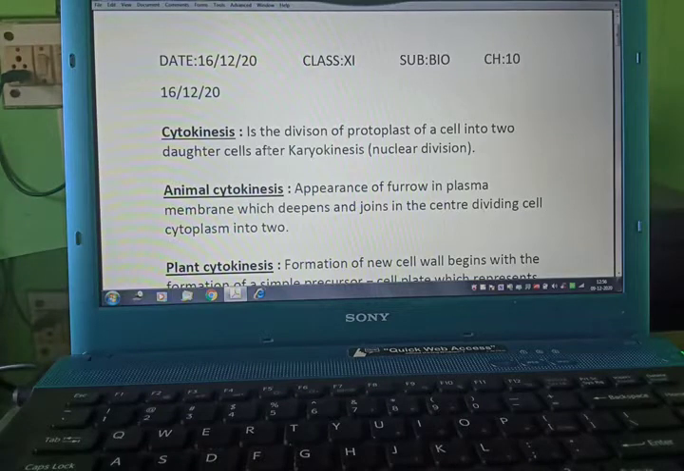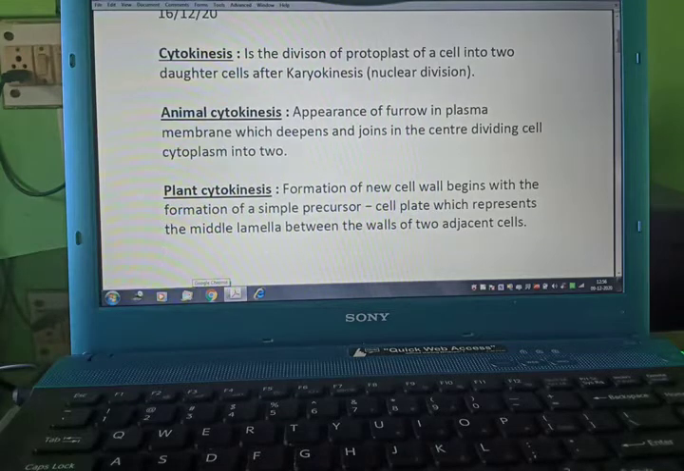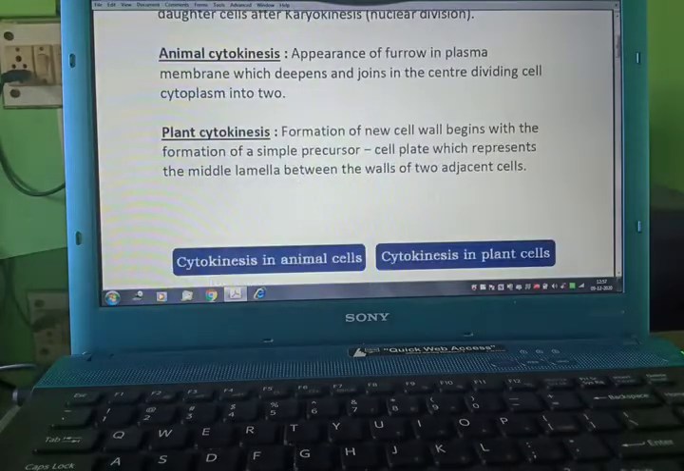Hi students, today we are starting our next topic, cytokinesis. It is the division of the protoplast of a cell into two daughter cells after karyokinesis.